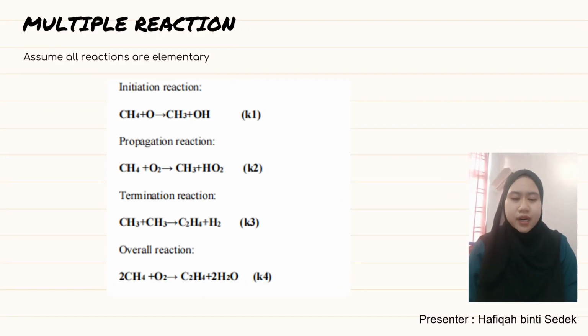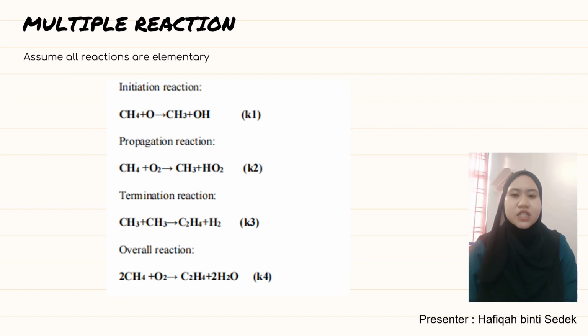For the multiple reaction part, we have 4 reactions and we assume all reactions are elementary. The first reaction is the initiation reaction. We have methane react with oxide and produce methanite and also hydroxide. The second one is the propagation reaction. We have methane react with oxygen, produce methanite and also hyperoxy radical.